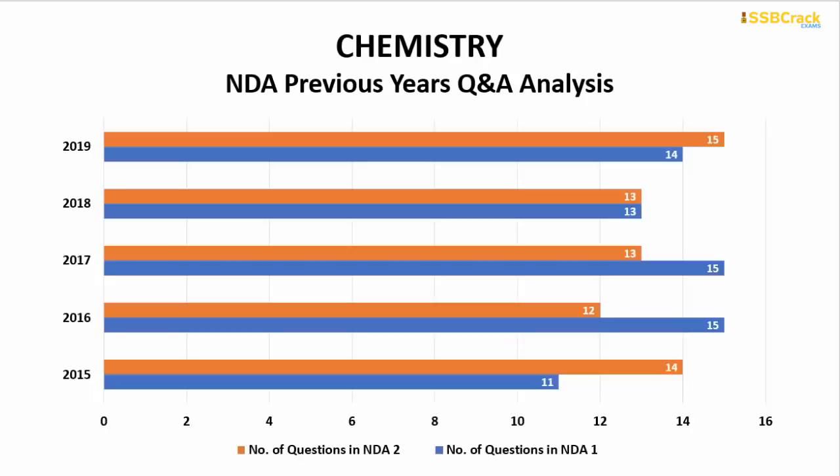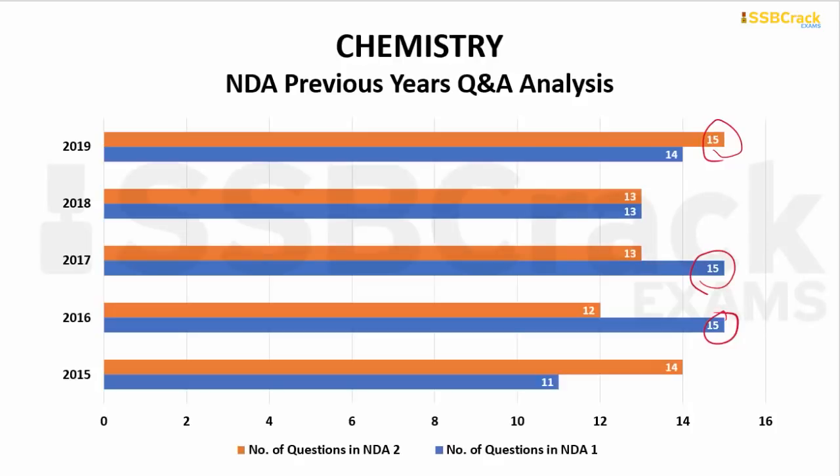Going on, the next important subject is chemistry. From chemistry, if you can see, the number of questions ranges from 11 to 15. The maximum number of questions came up in the years 2019, 2017 and 2016. In NDA 1 of 2016, in NDA 1 of 2017 and in NDA 2 of 2019, we have seen the maximum number of questions, and that is 15 questions.